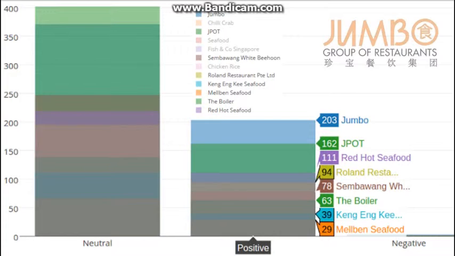In the next analysis, since we know Jumbo has a strong presence online, we studied the sentiment of customer voices online. From what we see, there is a lot of positivity for Jumbo and J-Pod. Note that J-Pod is actually part of the Jumbo group. But one thing to also note is that we also observe strong positivity online for competitors such as Red Hot Seafood, revealing that Jumbo may try to learn about customer feedback via online sensing.